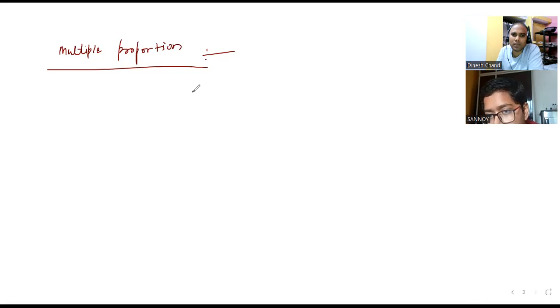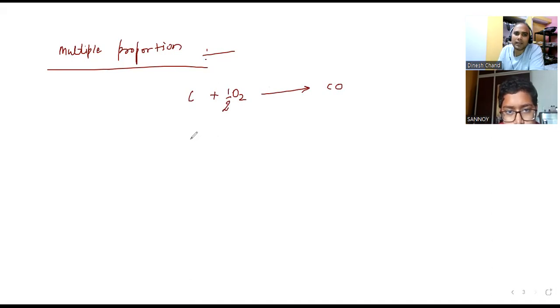Suppose when two elements combine, one element is carbon, combining with oxygen, O2. So it is going to give CO, 1:2, right? And the second one is also combining with O2. Okay, wait, let us do fixed mass. When two elements combine with the fixed mass of the third element, then their ratio is always